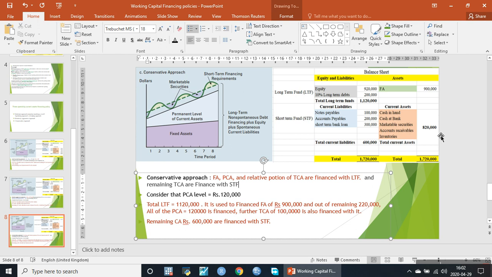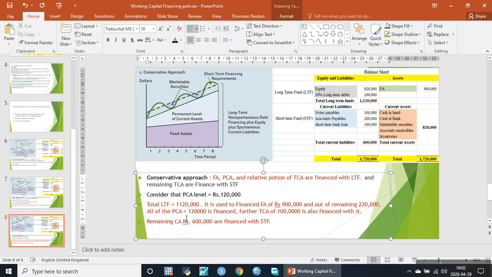The current assets total 820,000: 120,000 is the permanent level of current assets, and the remaining 700,000 is the temporary level of current assets.